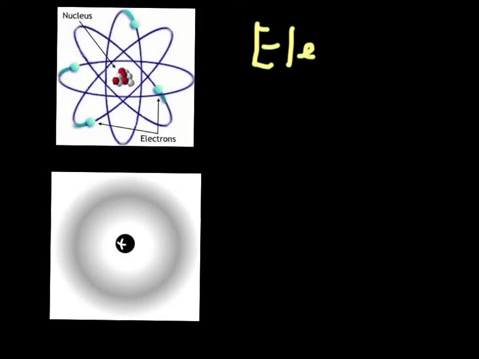The electron is not found in the nucleus. If you look at this model right here, you'll see in the center is the nucleus, and that's the protons and the neutrons, and on the outside we have the electrons. The electrons are in an area of the atom called the electron cloud.